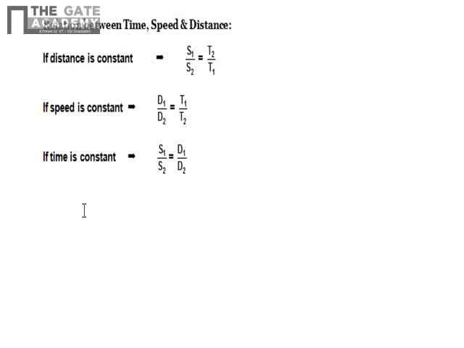Remember, it is s1 upon s2 is equal to t2 upon t1. That means s1 t1 is equal to s2 t2. But if speed is constant, then d1 upon d2 is equal to t1 upon t2, and if time is constant, then s1 upon s2 is equal to d1 upon d2. Many times we have to use this relation in the problems for solving.